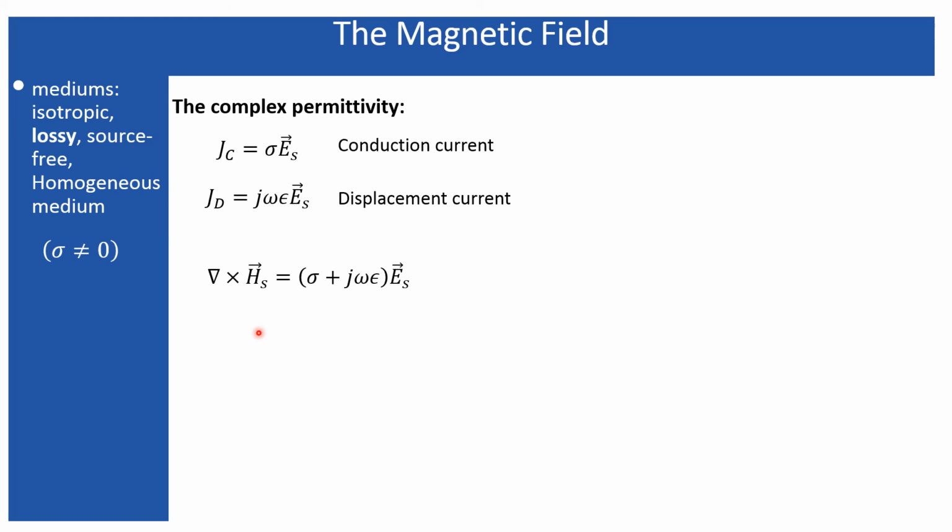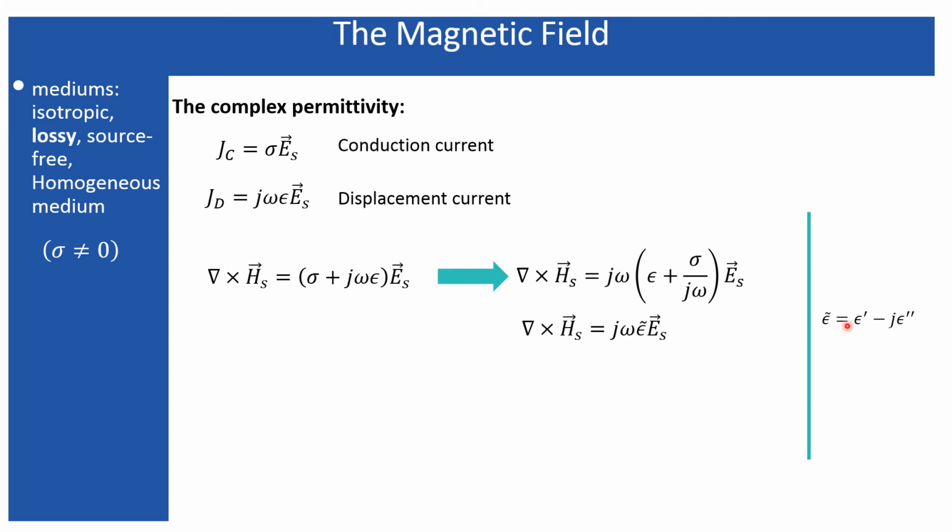This is nothing but the Ampere's law, which is equivalent to the summation of both the conduction current and the displacement current. From here, if you take this j omega term out and rename this factor, that represents the complex permittivity, which should have a real part as well as one imaginary part.